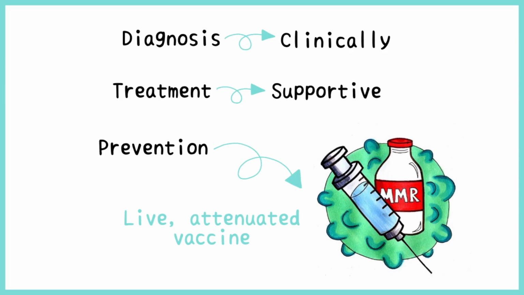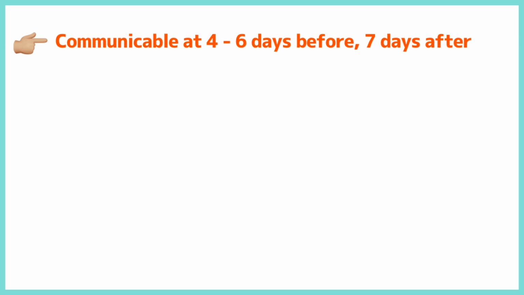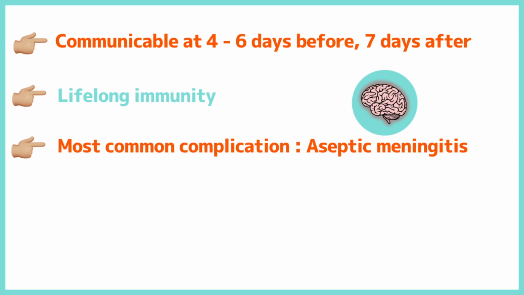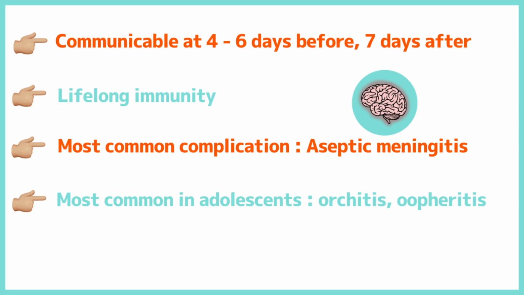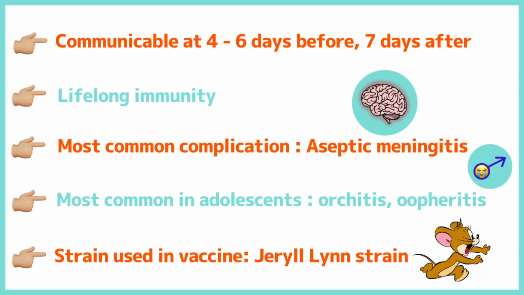A few more high-yield points worth remembering are that mumps is communicable from 4 to 6 days before and 7 days after the onset of symptoms. Once infected by mumps, individuals have a lifelong immunity to the disease. The most common complication of mumps is aseptic meningitis, while in adolescents, the most common are orchitis and oophoritis, or male and female sterility. The viral strain used in the vaccine is the Jeryl Lynn strain.